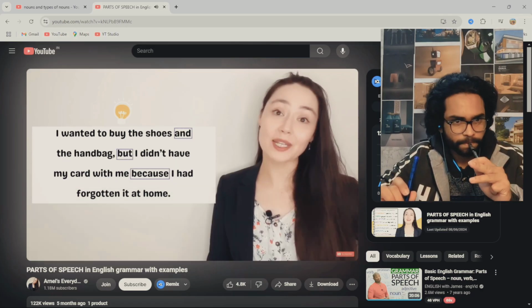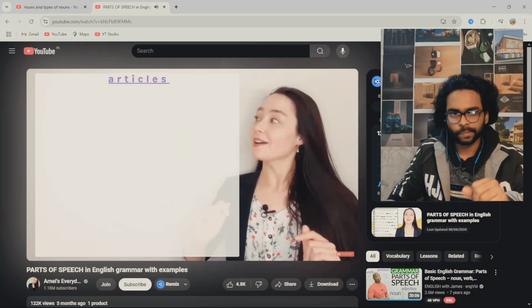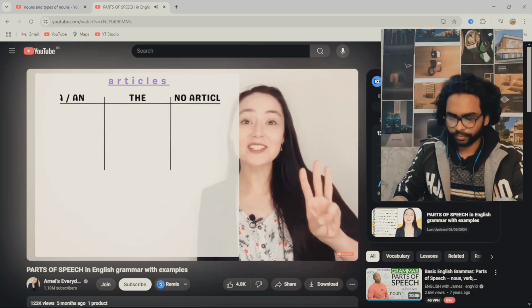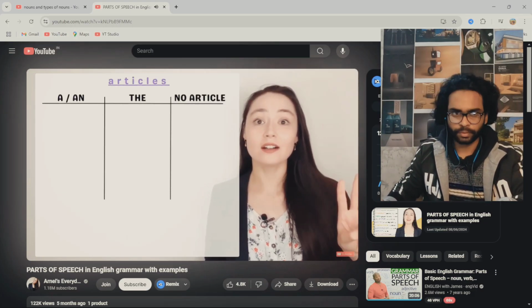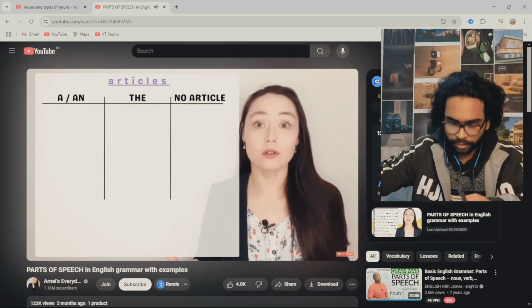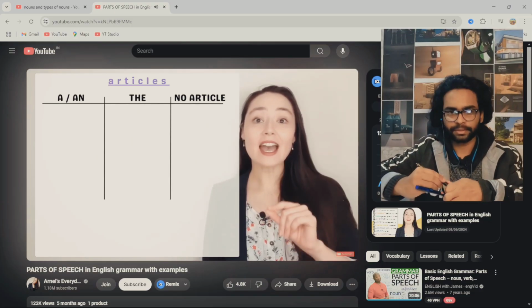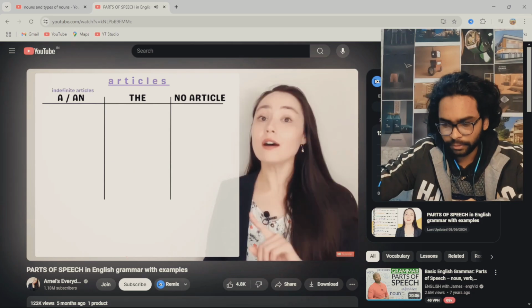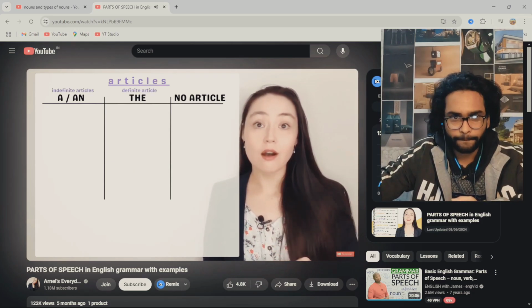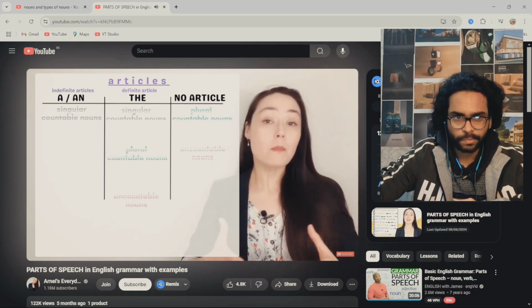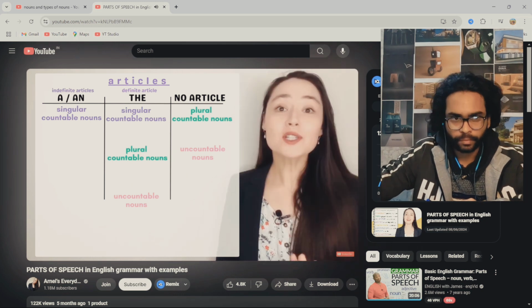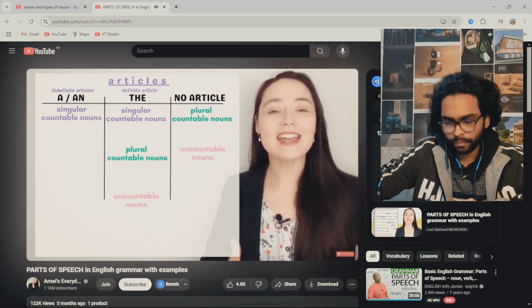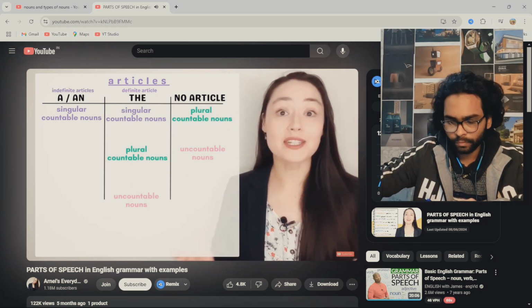Three. Yep, three. Articles. Yep, we have three articles in English: a, an, and the. I've also added no article because that's important. A and an are called indefinite articles. The is called the definite article. Articles go before a noun. First, let's do some examples, and then I'll give you an explanation on the differences.